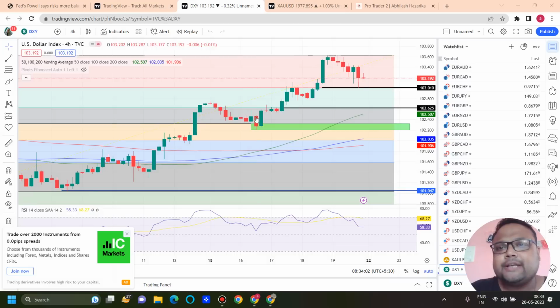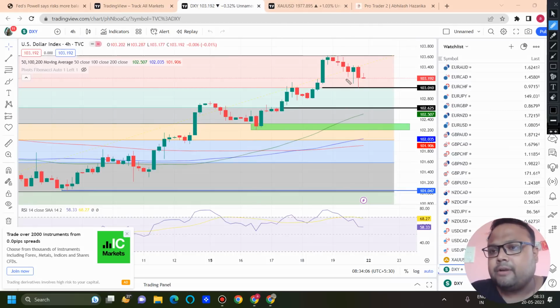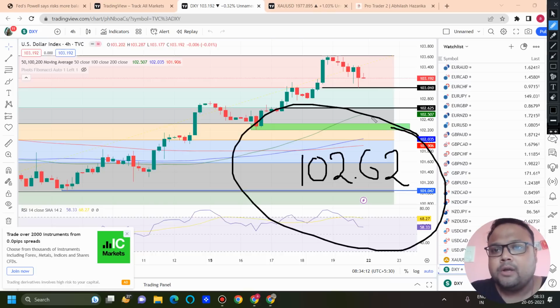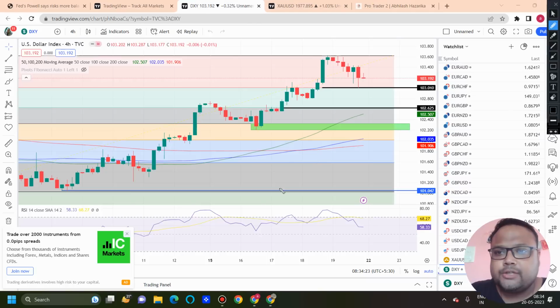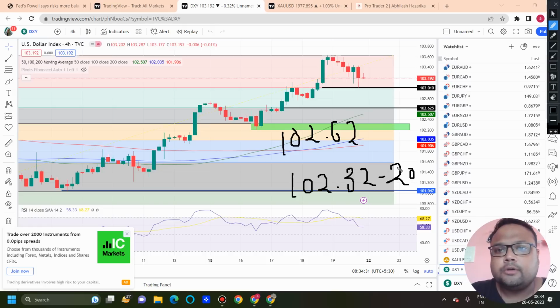So this is all about DXY, and in case DXY starts falling on Monday, right after the market opening, our level will be 102.62, the next support level on DXY, and ultimate support will be around the 102 level, 102.20 to 102.32. So the next two support levels are 102.62 and then 102.32 to 102.20.